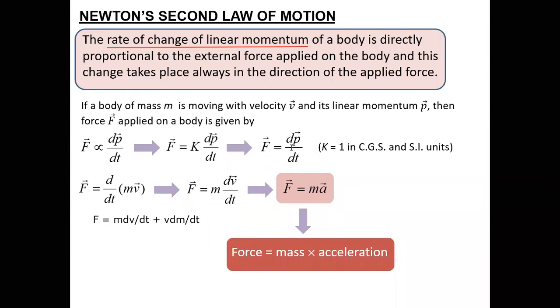No, that constant was related to when we wrote the formula for dp by dt. Initially it was a constant k, but later you replaced momentum as mass into velocity, and if you say mass and velocity are both changing, then the constant will respectively become 0. Okay, sir. So here in the second example the constant is 0. Yeah, so it's directly m dv by dt plus v dm by dt. That's it.